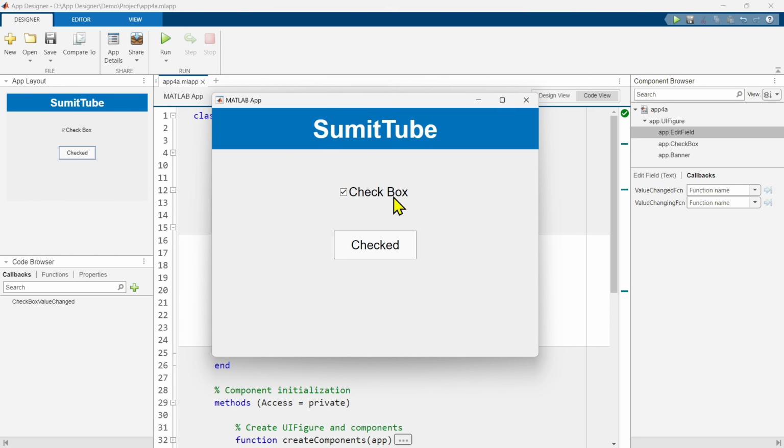Okay, now the default state is that the checkbox is checked and we are showing checked inside this text edit field. Now if we uncheck this, it is showing not checked. Now if we check it again, it would show checked here. So our app is working perfectly.